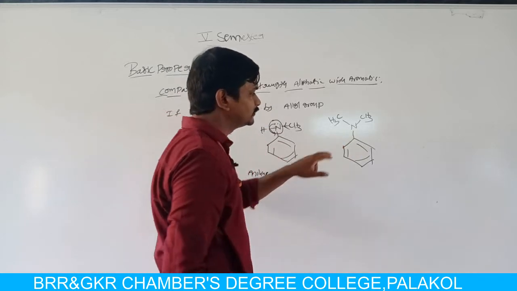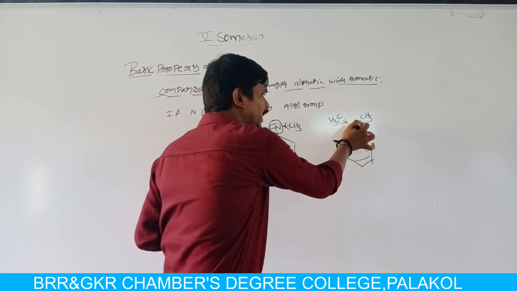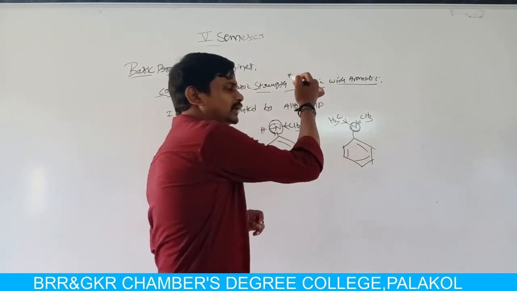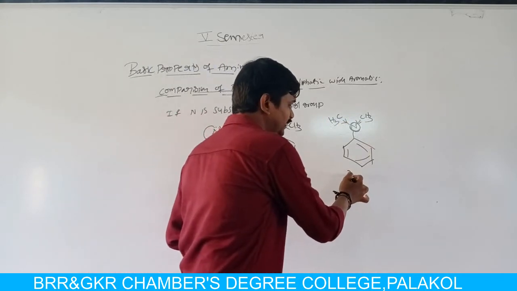But in tertiary amine, the nitrogen is substituted by two alkyl groups. So when compared to N-methyl aniline, in N,N-dimethyl aniline the electron density on nitrogen is high.